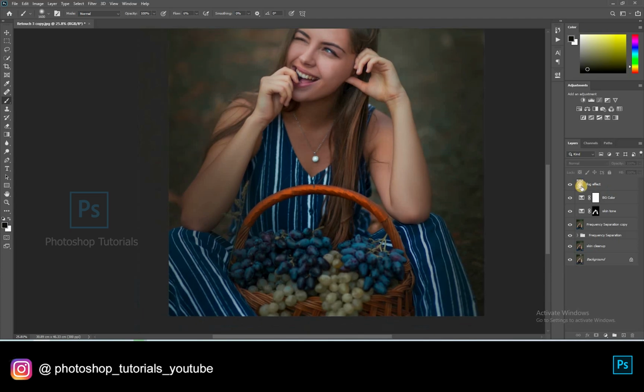Okay, this is fine. Open a layer mask and brush out the subject from it.